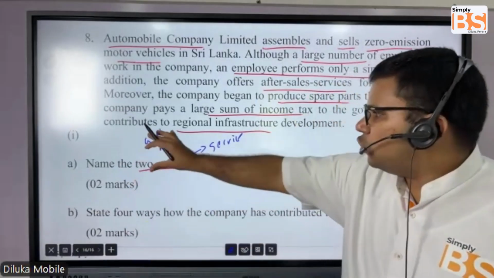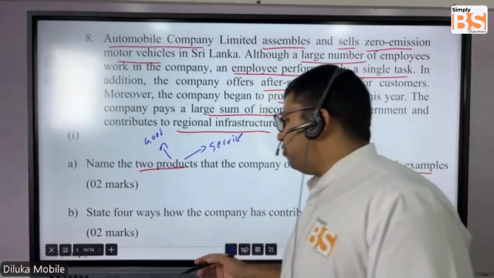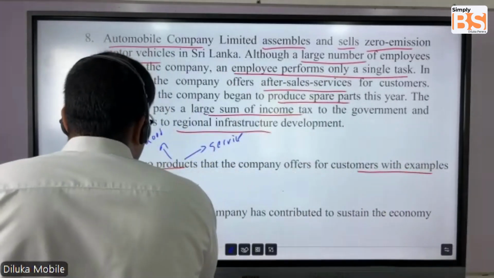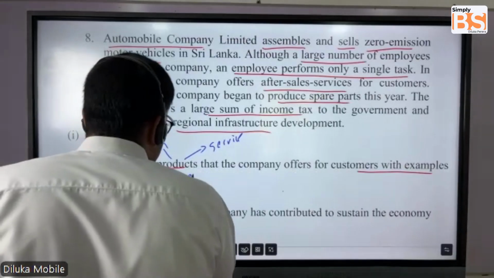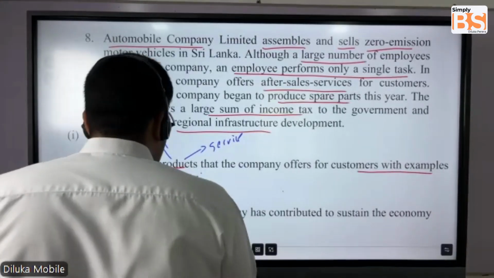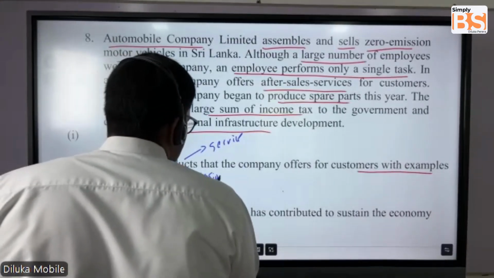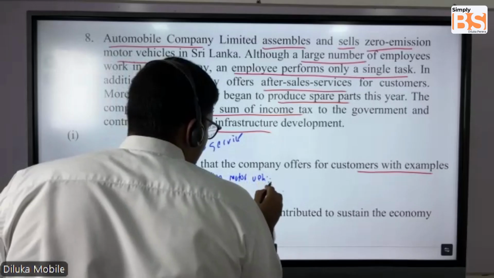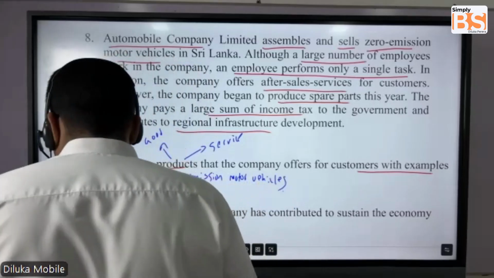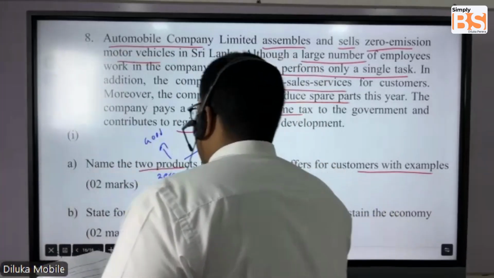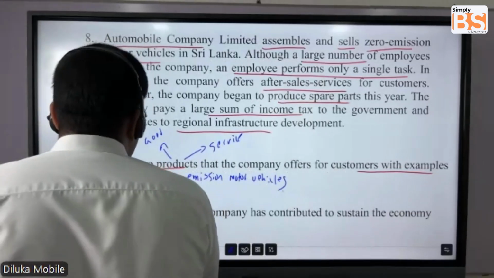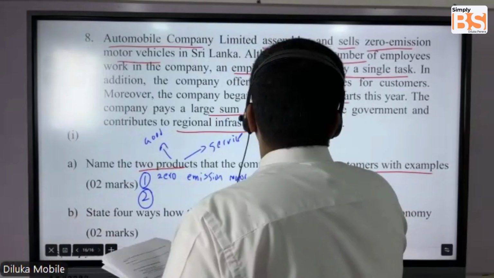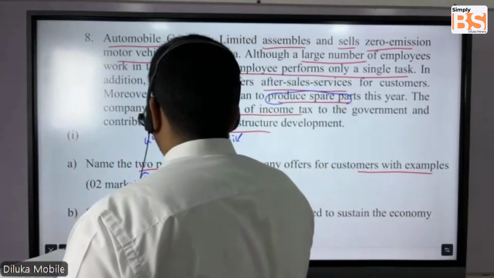So first let's talk about goods. They're offering zero emission motor vehicles. That is number 1. Then you can write another good that they offer, which is spare parts, producing spare parts.